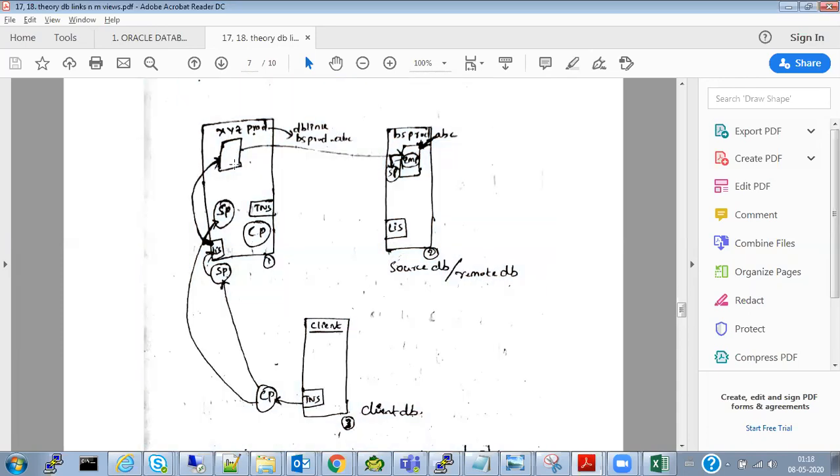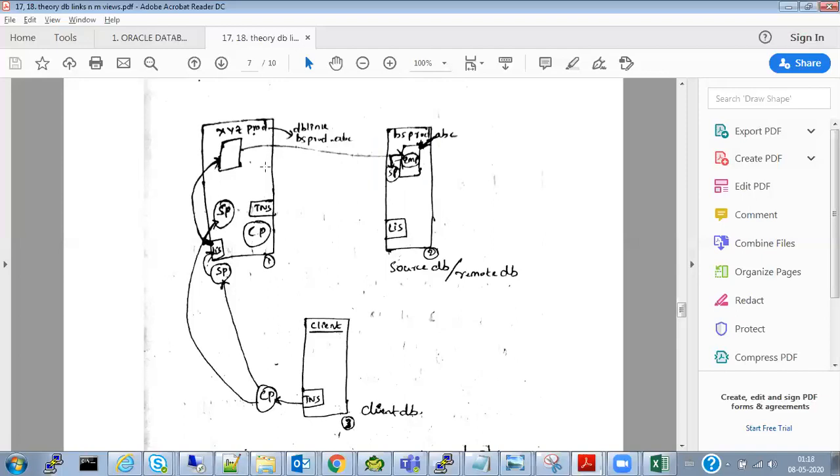For that, what will the user do? The user will create a database link from this database to this database. Okay, there is a creation of a database link. That is the reason the user will create a database link from this database to this database, to establish a connection between the two users of different databases, so that this user can read the data of this user. That is the reason database links are created by users, by clients.